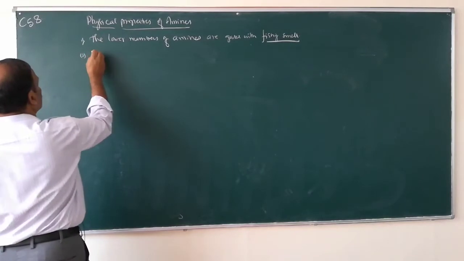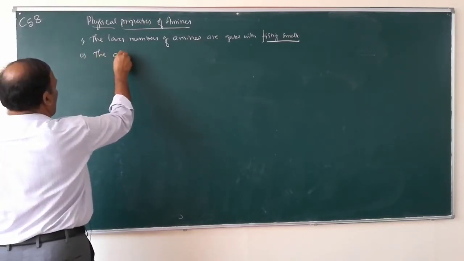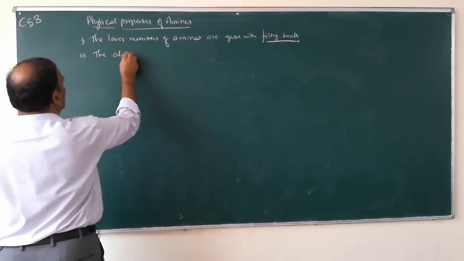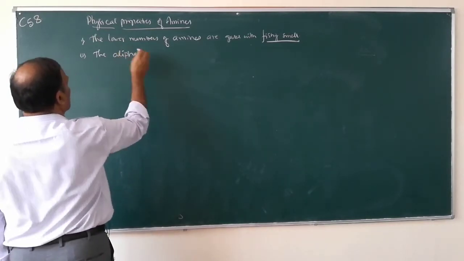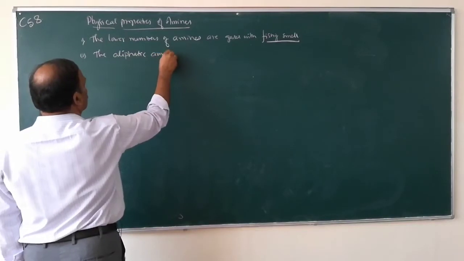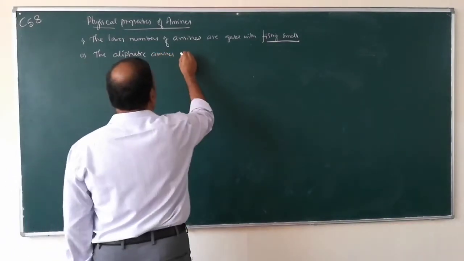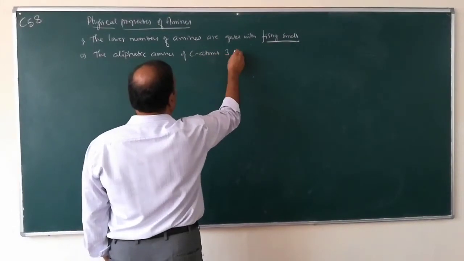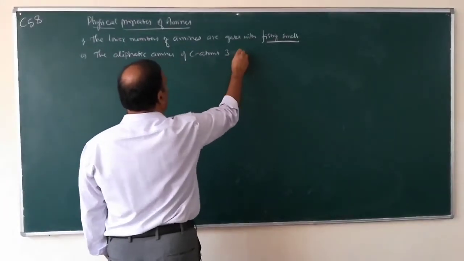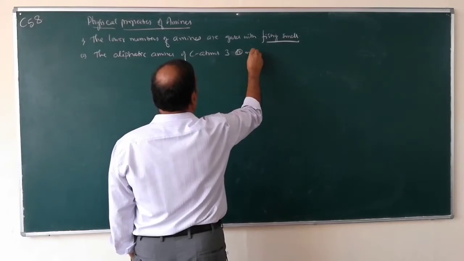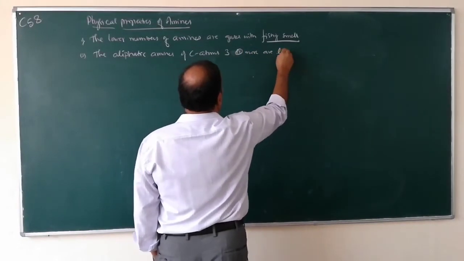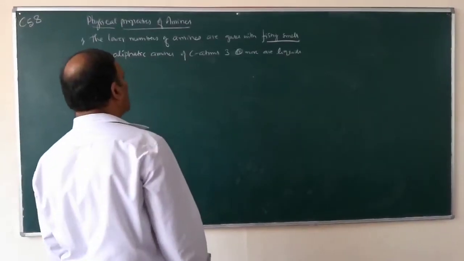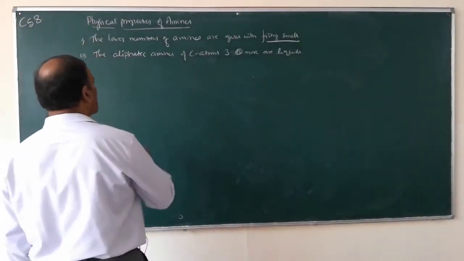Number 2, aliphatic amines of 3 or more carbon atoms are liquids, and higher members are solids.